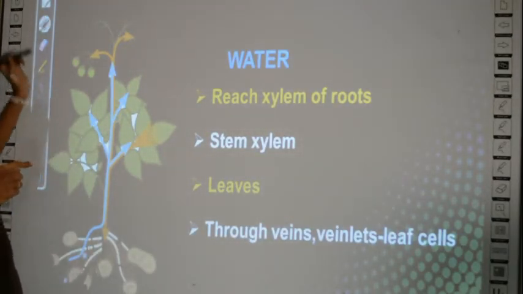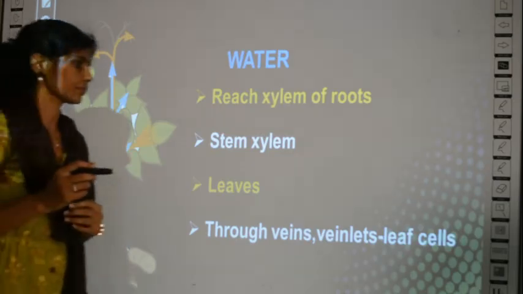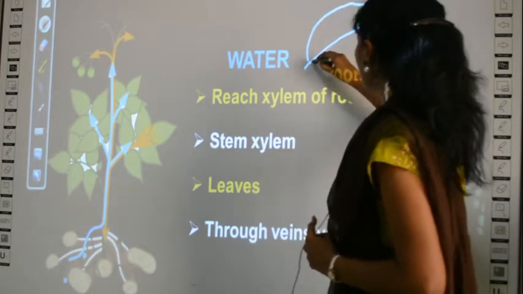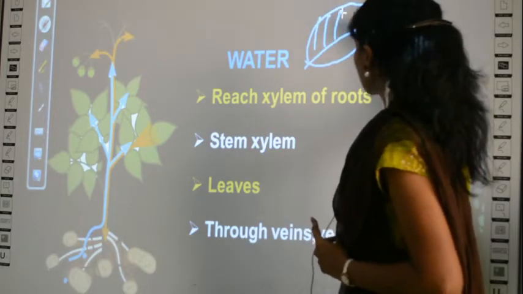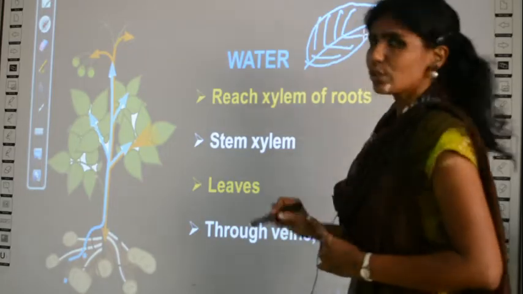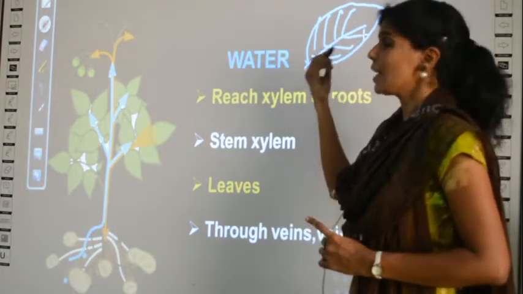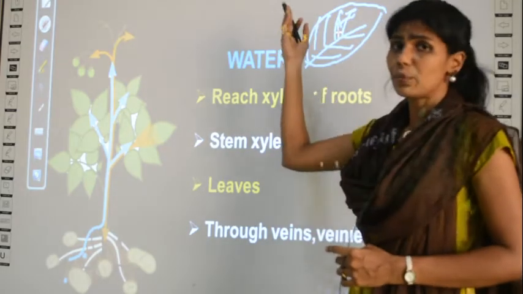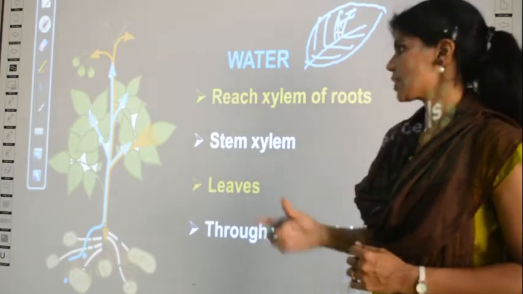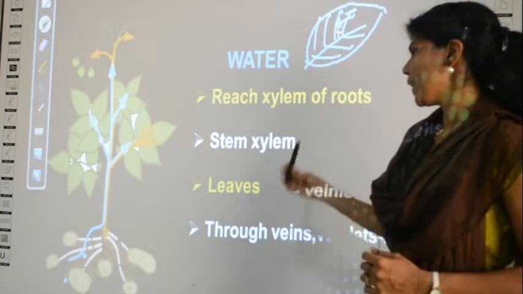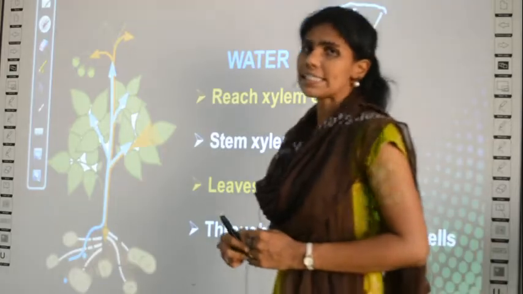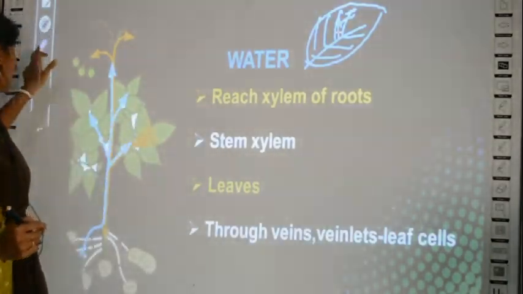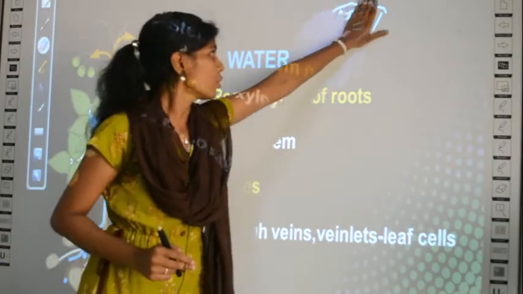Do you remember what veins are? Can you see some? We have studied in the structure of the leaf, no? In the leaf you will have such structures, right? These are the veins of the leaves. Branches of the veins are called veinlets. When the veins are branched, it is called veinlets. So the leaves will take in water through the veins and the veinlets. So this is about water being the basic component of photosynthesis.